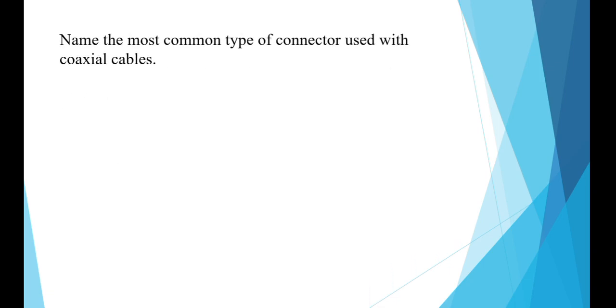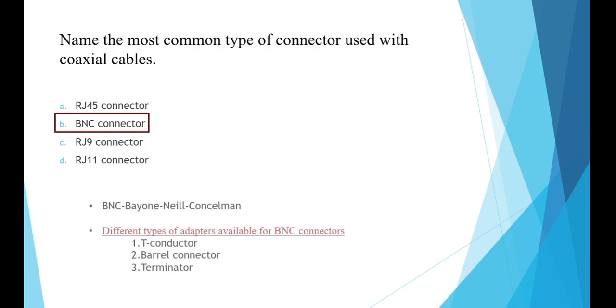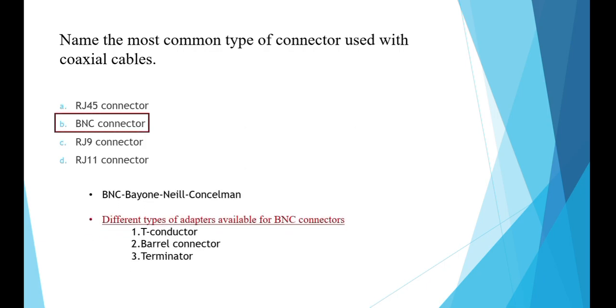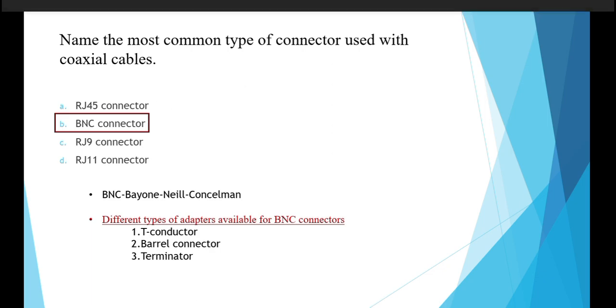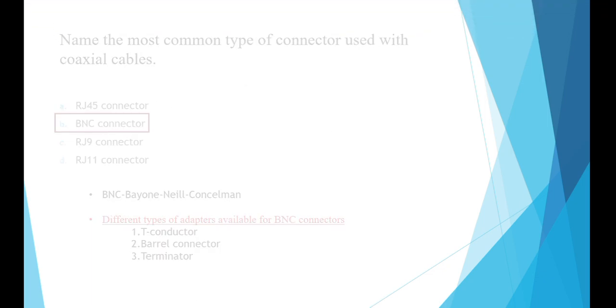And the next question is, name the most common type of connector used with coaxial cable. RJ49 connector, BNC connector, RJ9 connector, or RJ11 connector. And the right answer is BNC connector. Here in the note you can see the further details about BNC connector.